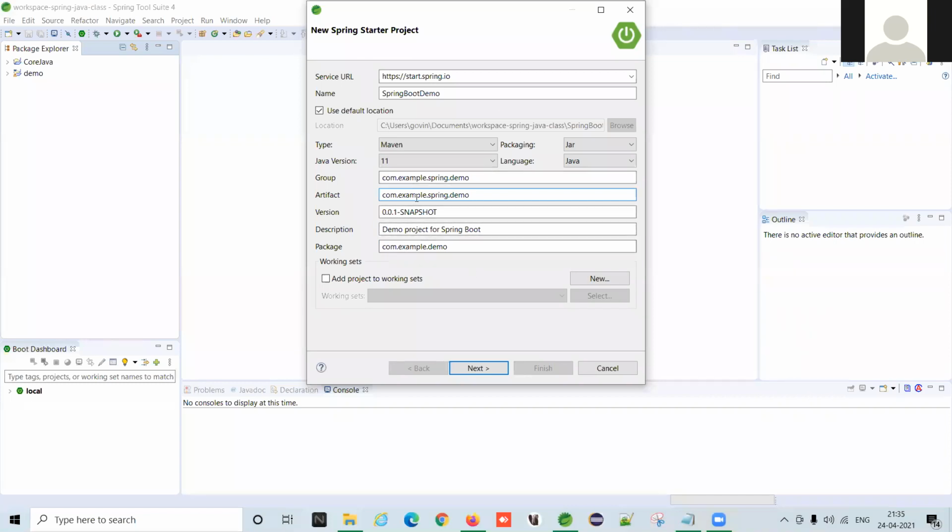Any confusion here or any questions? Anyone? If you explain to them what is group, what is artifact, and why this is, okay, a single line description will be helpful for them. Sir, for the single line description, I'll say it is a part of Maven. So right now we are not going to focus on Maven. So don't worry. Group means, but still I'm going to explain, it will take some time. Basically, how Maven works. Then you will understand why group, why artifact.